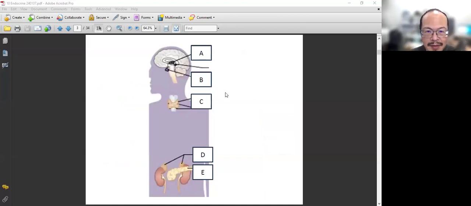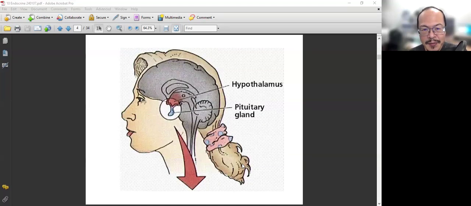So here you go, four quiz questions. You need to know what they are, and you will find the quiz question to ask about it. All right, so the first one is hypothalamus, pituitary.